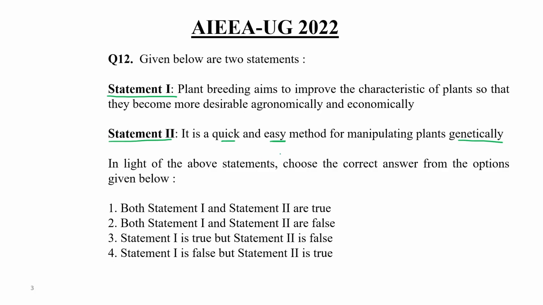Okay. Now let's discuss statement 1. Plant breeding aims to improve the characteristics of plants so that they become more desirable agronomically and economically. Yes, this is an absolutely correct statement. But this is not a quick and easy method for manipulating plants genetically. It will take time. So the first statement is correct, but the second is false. Choice number 3 would be the correct answer.